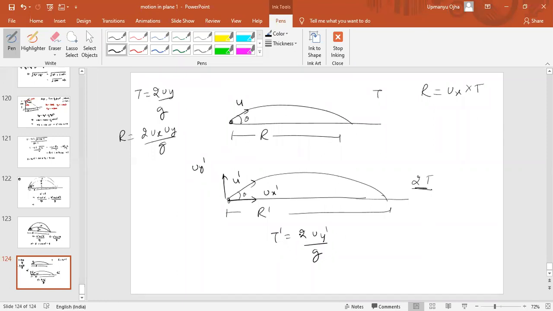Okay, this t dash equal to 2 times of t. Okay, which means what? 2 uy dash by g must be equal to 4 uy by g. So I think uy dash must be equal to 2 times of uy. This is correct now?